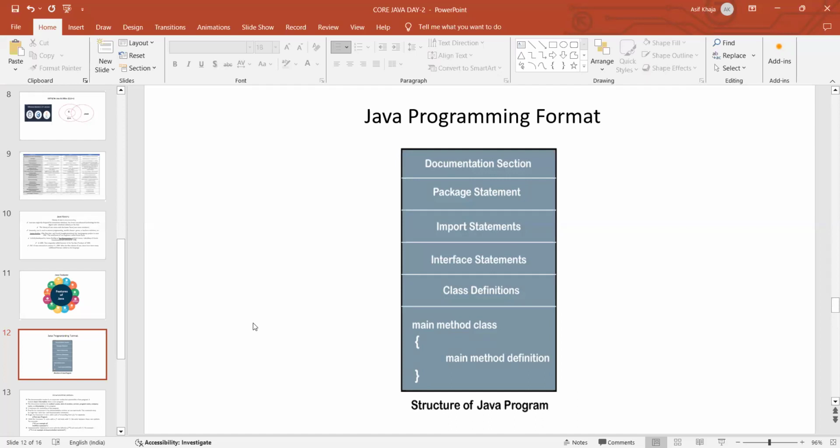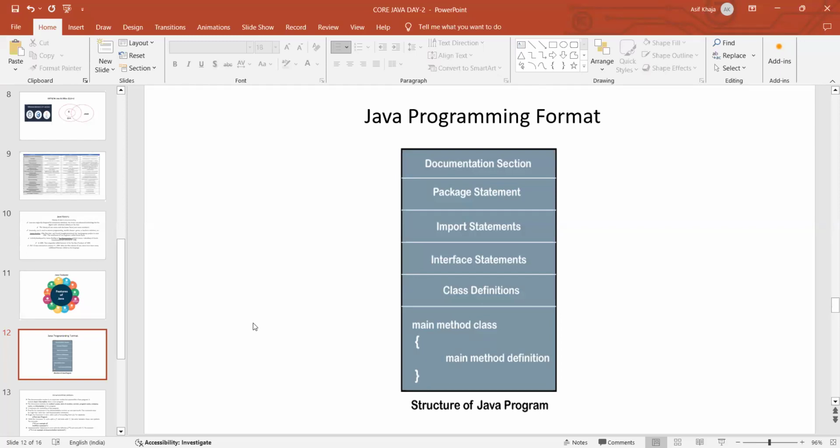The first section will be the documentation section. I'll explain each section later; first I'll give you a brief idea of which sections are included. First is documentation. After that, the package statement, where we write it if we want to create any package.